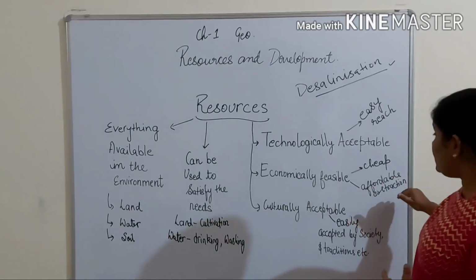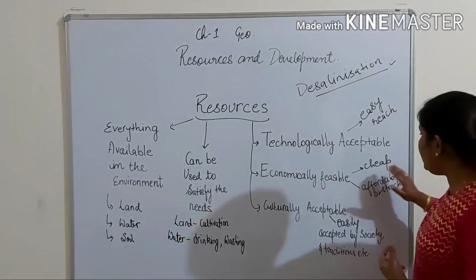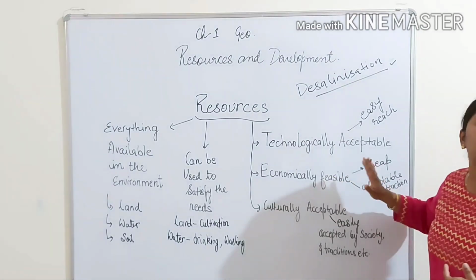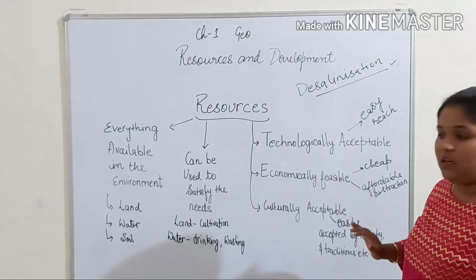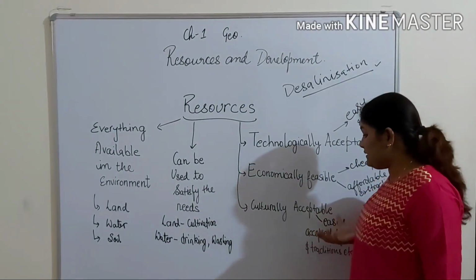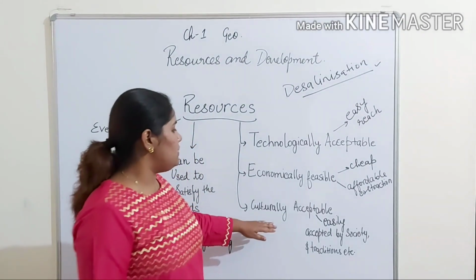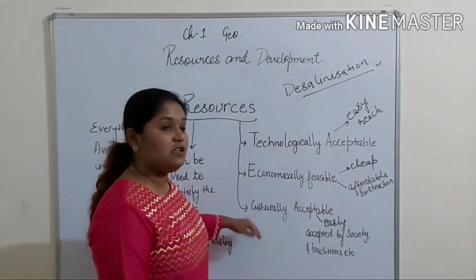Okay. That means the country should not go in huge losses. Actually, it should be cheap so that the country can satisfy the needs of the population. Okay. Now the third is culturally acceptable. I guess this is the first time when you are reading this concept of resources related to culture.